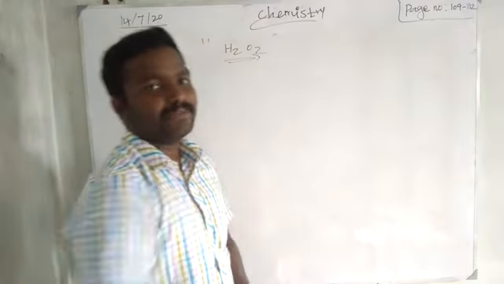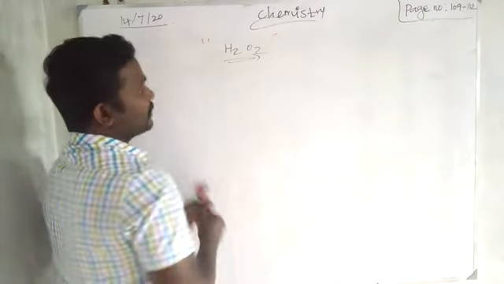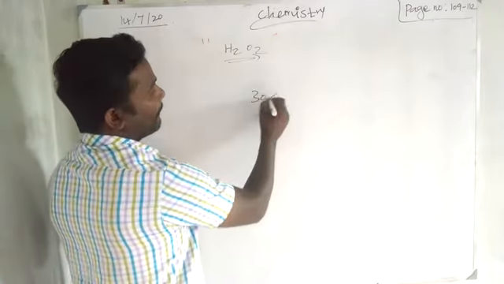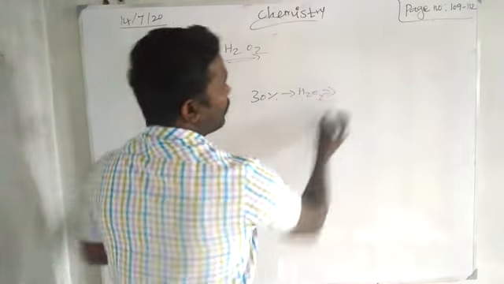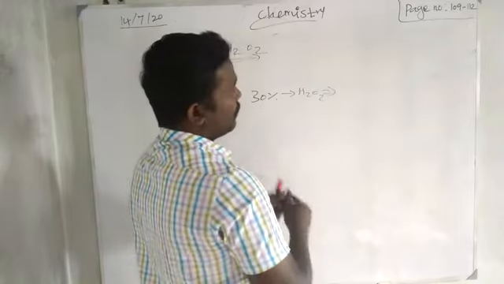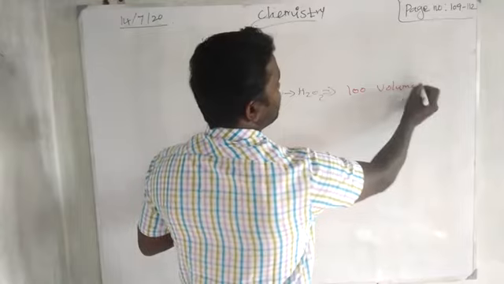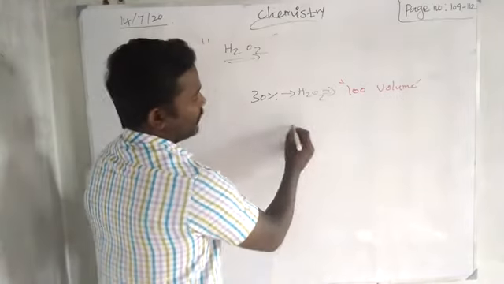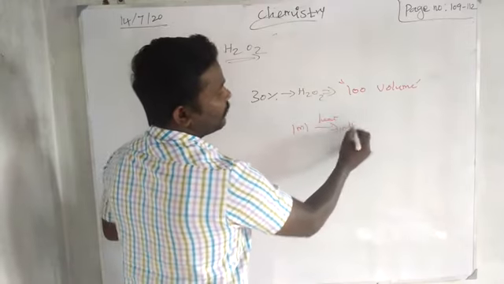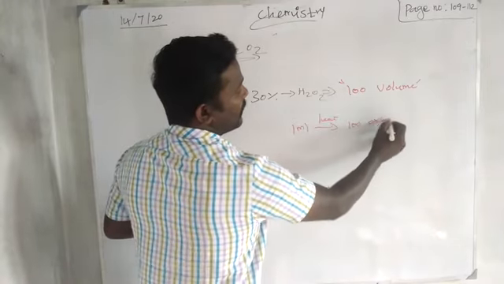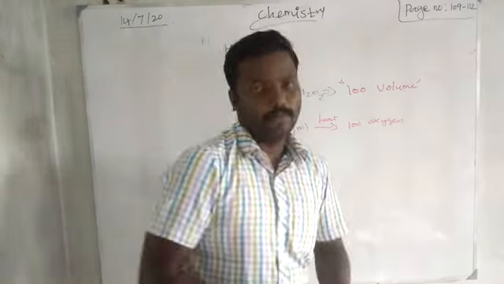The same way hydrogen peroxide has some viscous nature. Then the 30% solution of H2O2 is called 100 volume. Why is it called like that? If you take 1 ml of the solution, on heating it will give 100 ml of oxygen. Because of this nature, we call it 100 volume, right?